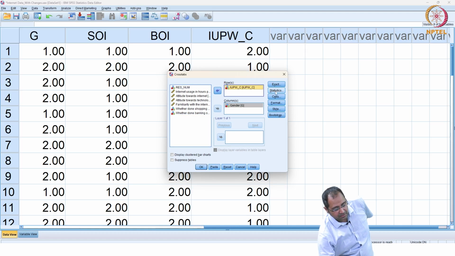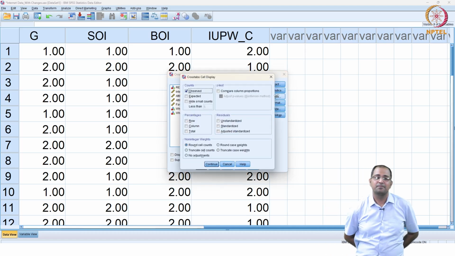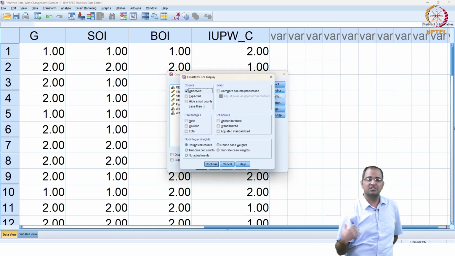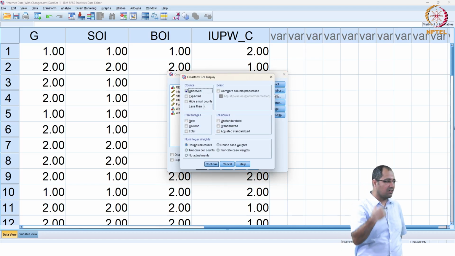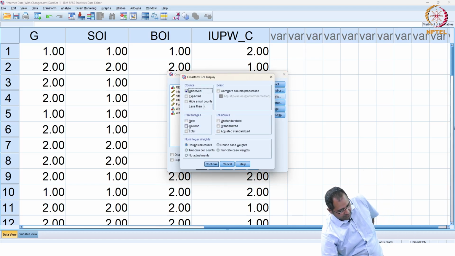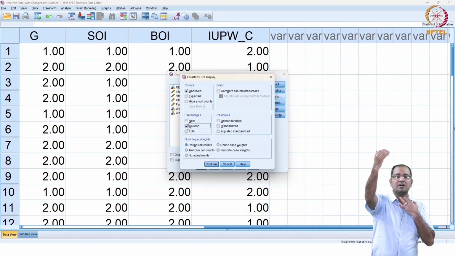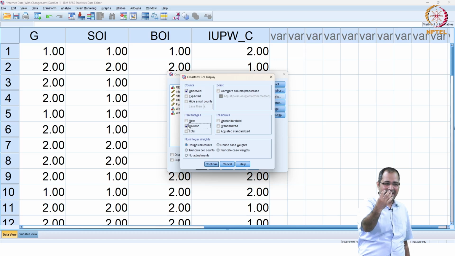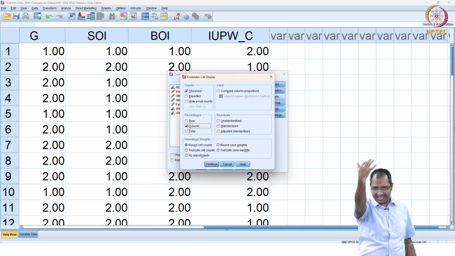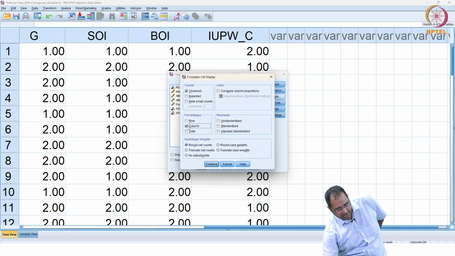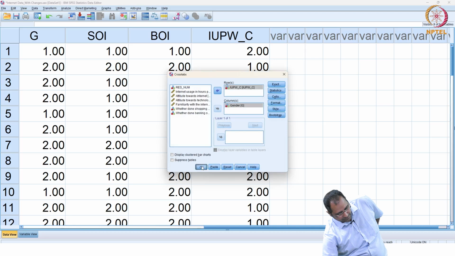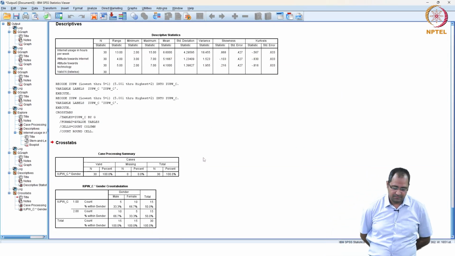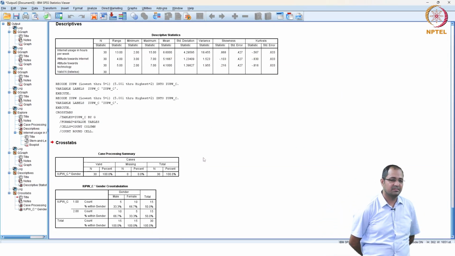Click on statistics, no, don't click. Click on cells, and we want to calculate the percentage column wise, in the direction of the independent variable, which means you will get to know how many percent of males have high and how many percent have low, like for females, in the direction of the independent variable. If you click OK, you are getting this.